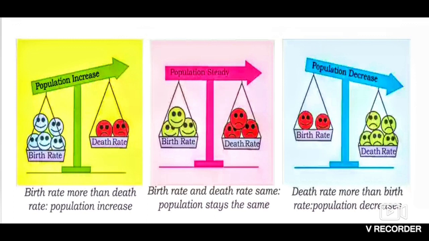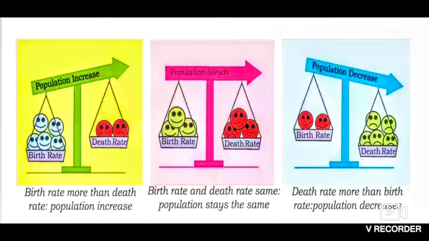Understood? Now in the second picture, if the birth rate and death rate are both the same, the population stays the same. Children are born, and on the other side the death rate is also the same. It means there are no health facilities and children die on the other side, so it becomes constant.